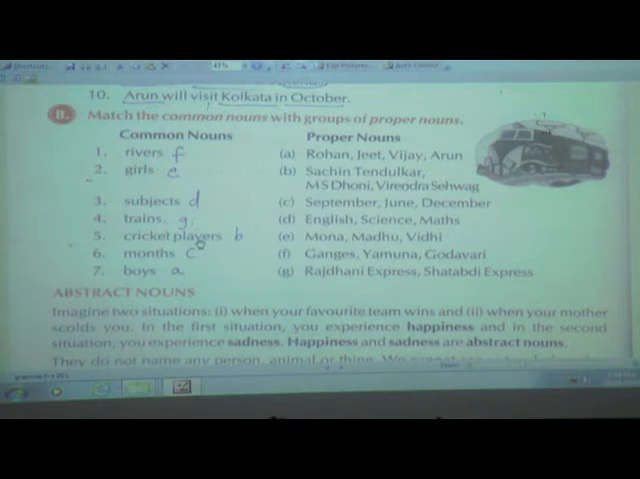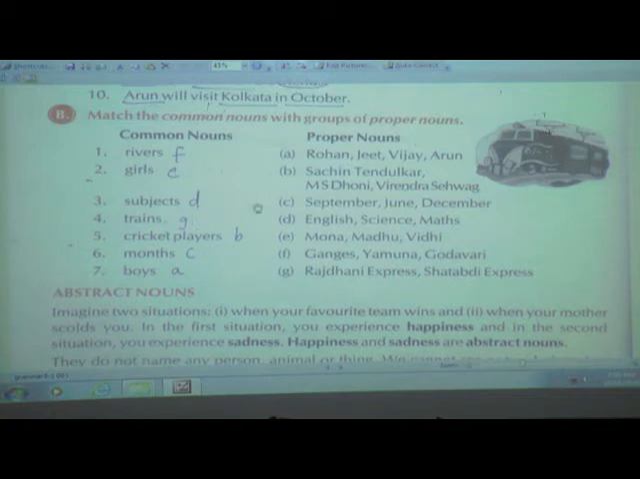Next exercise, if you see B1, they have given the two columns, common nouns and proper nouns. Common nouns, they have given rivers, that is Ganges, Yamuna, Godavari. You can write here it as F. Then girls, they have given Mona, Madhu and Vidhi. You can write it as here E. Months, they have given September, June, December.